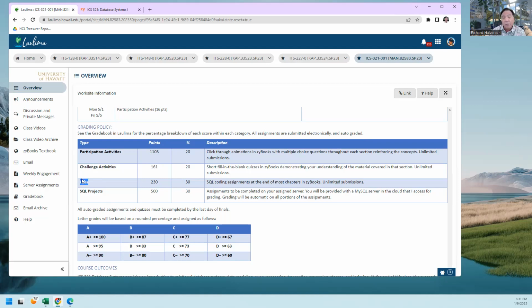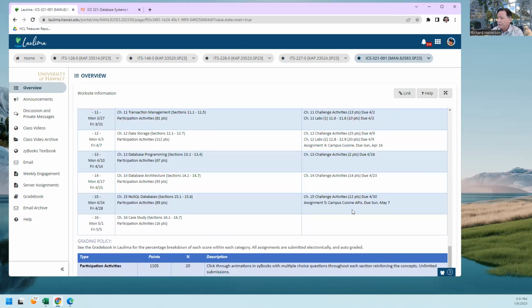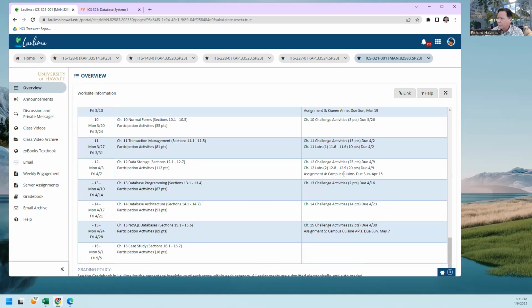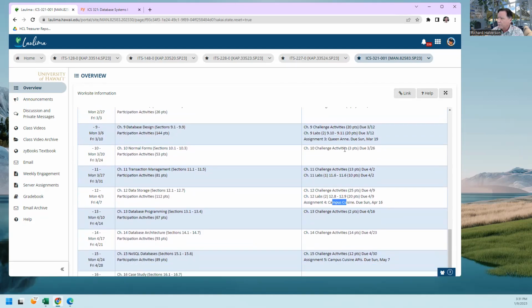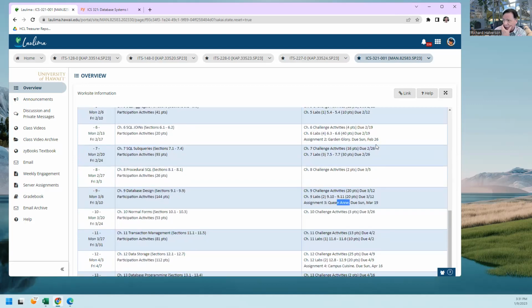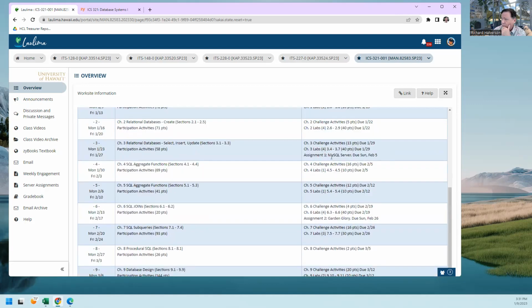The labs are actually little programs in SQL. They're going to be creating SQL databases and doing select statements and so on. There are also these projects, code assignments that you write and do on your server, and you see them listed here. You're going to create some APIs. You're going to create some databases. You're going to do some more databases and so on, different databases, server assignments, and so on.